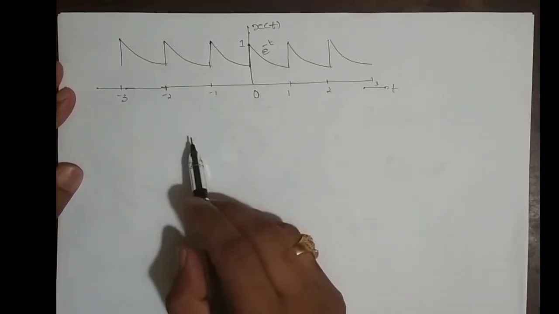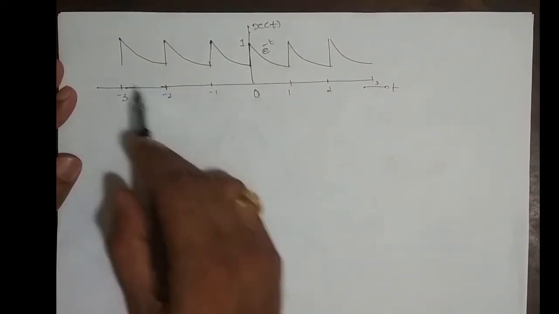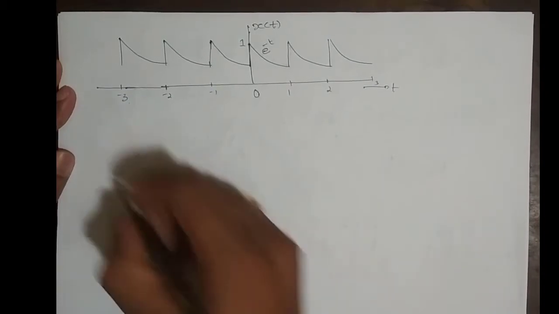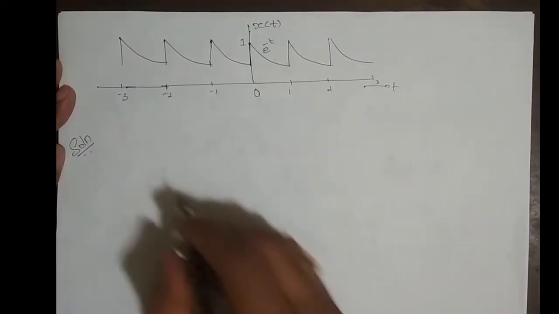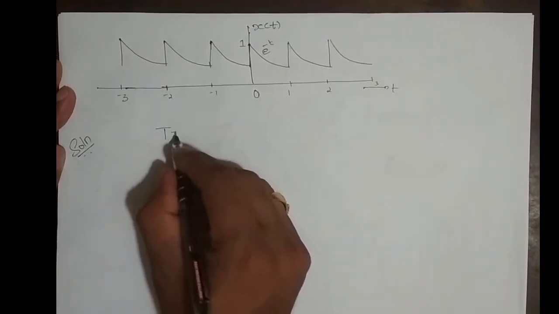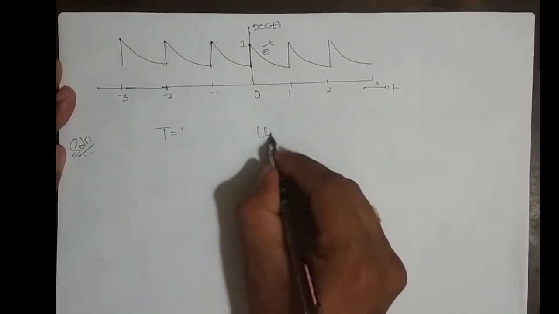I need to find a continuous time Fourier series of the signal which is plotted here. Solution. So what is the first thing I need to do? I need to find T and I need to find omega naught, right?